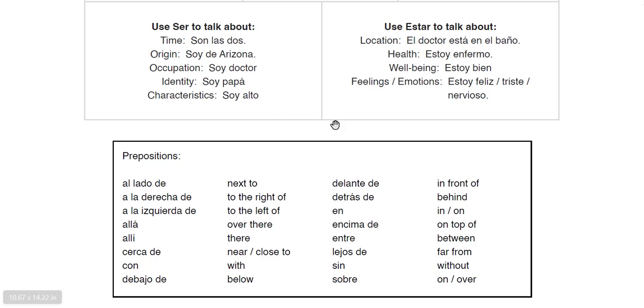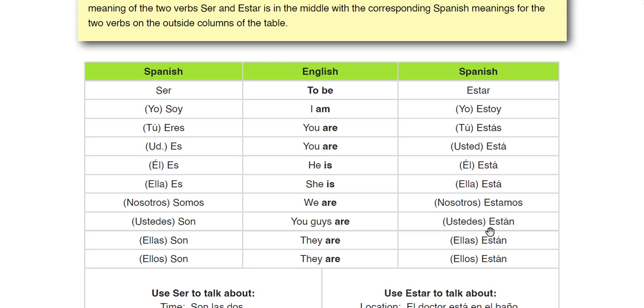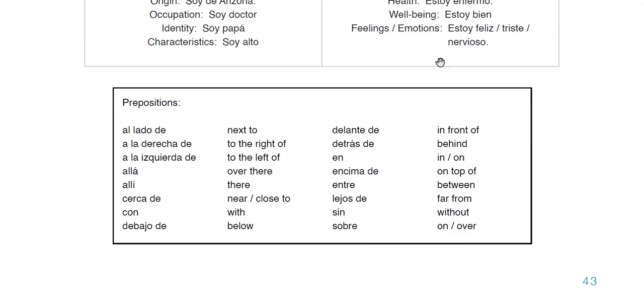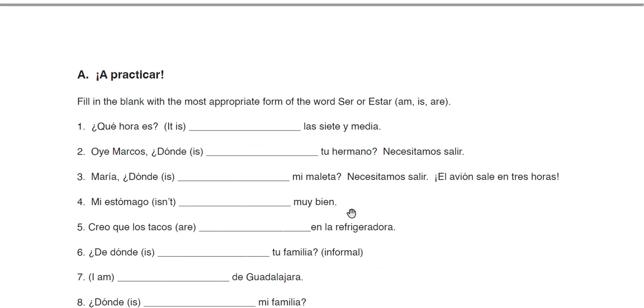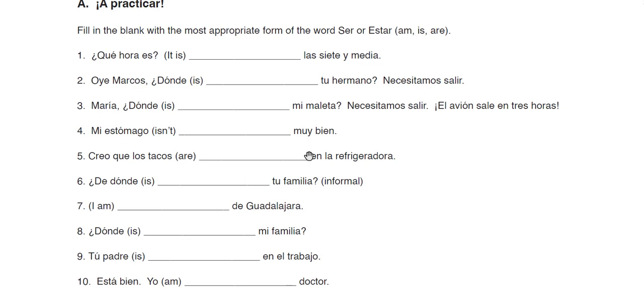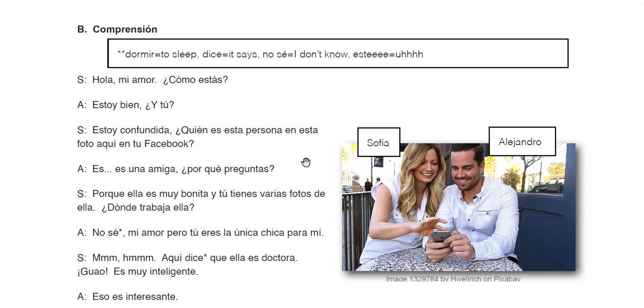So this is a good set of information for flashcards. Build out some flashcards, know the difference between ser and estar, when to use them, and prepositions to be able to describe the location of things and people. We'll see some examples of using prepositions and ser and estar throughout the activities in the homework. Be sure and do those. As always, email me with any questions that you have. That is it for this segment on ser and estar.